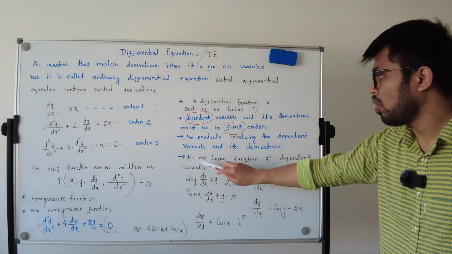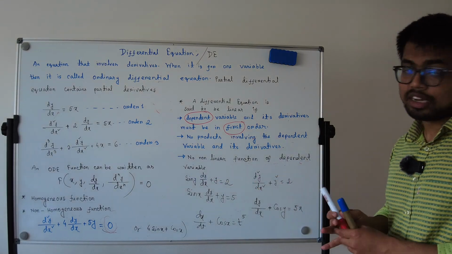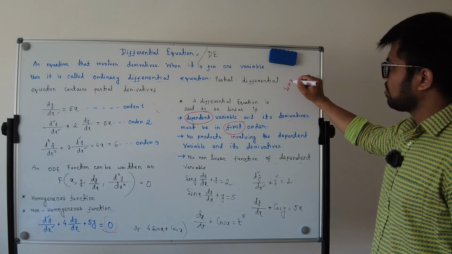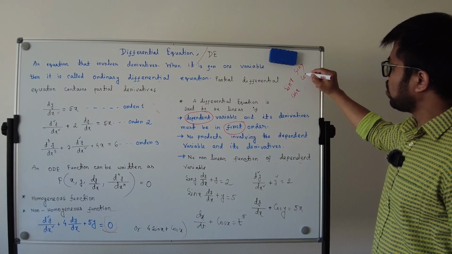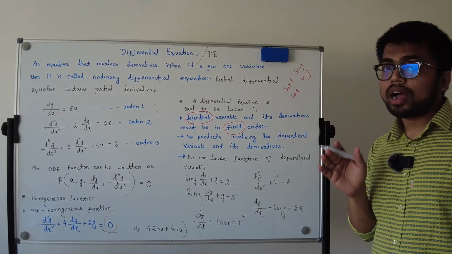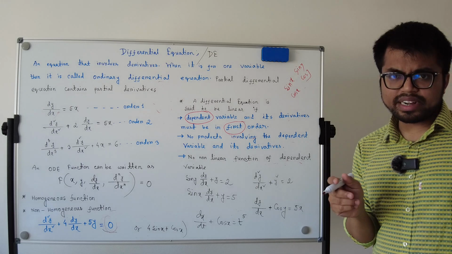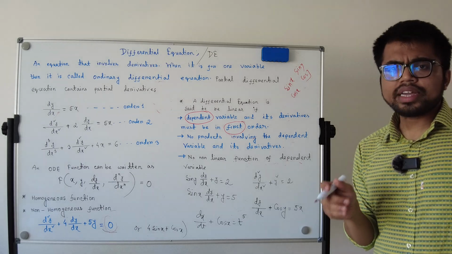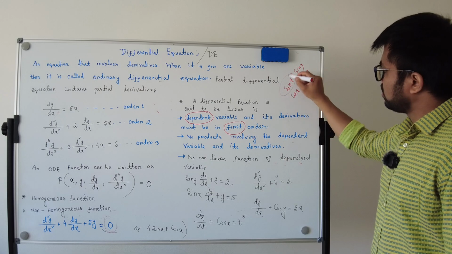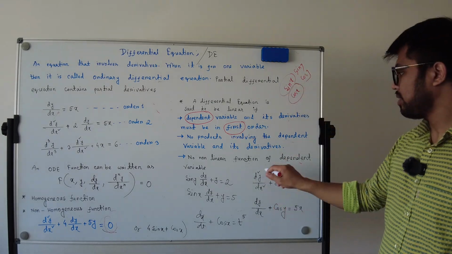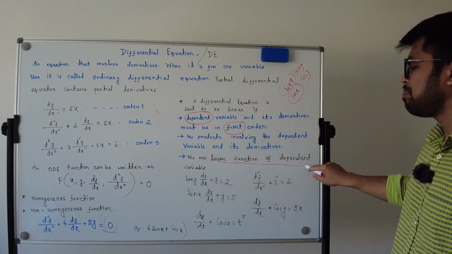So no non-linear function of the dependent variable, not the independent, of the dependent variable. That means sin x, sin y, cos x, cos y. If I consider x is your independent variable and y is your dependent variable, then no problem, because here it is stated that no nonlinear function of the dependent variable.